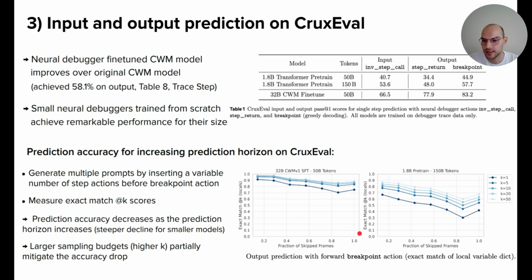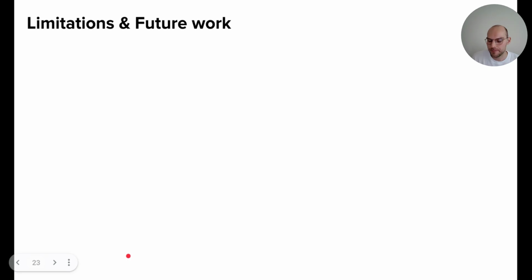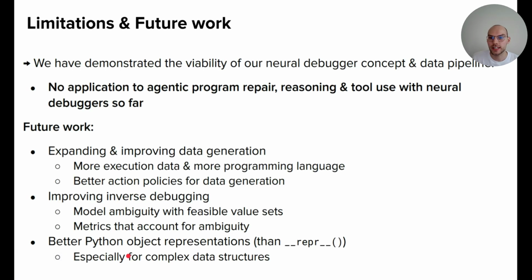For example, we could investigate the uncertainty of the model for predicting the outcomes of specific source lines, or predicting specific execution flows, and monitor the uncertainty on that. Also explore some inference time strategies to improve performance, as we see that sampling could improve the performance here. So with this, we've seen that the Neural Debugger concept is viable, and that it leads to models that are reasonably good on input and output prediction, and that they can very well predict the execution flow of Python programs.